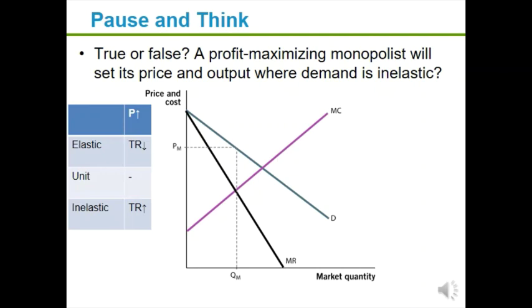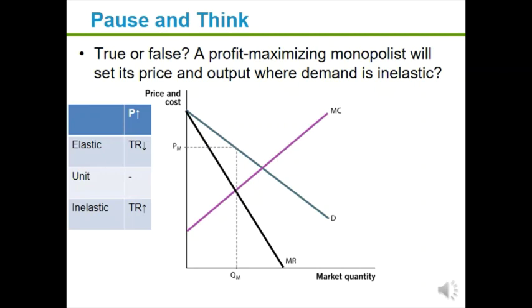So when the price goes up and demand is elastic, total revenue goes down, again, because we're price sensitive. When demand is unit elastic and price goes up, total revenue is unchanged. And when demand is inelastic and price goes up, total revenue goes up.